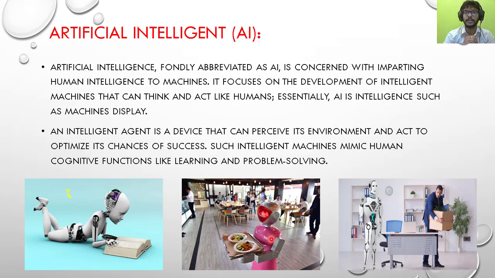So this field, AI, is going to be in very huge demand in the 21st century, and right now. It is also going to bring a job crisis, because the number of jobs available to humans is decreasing very rapidly. If we have a human do a job, we have to give them a salary, and that is more than the expenditure on a machine or a robot.